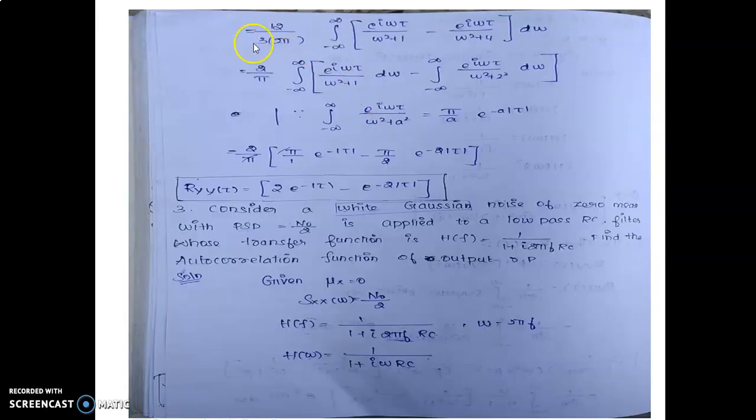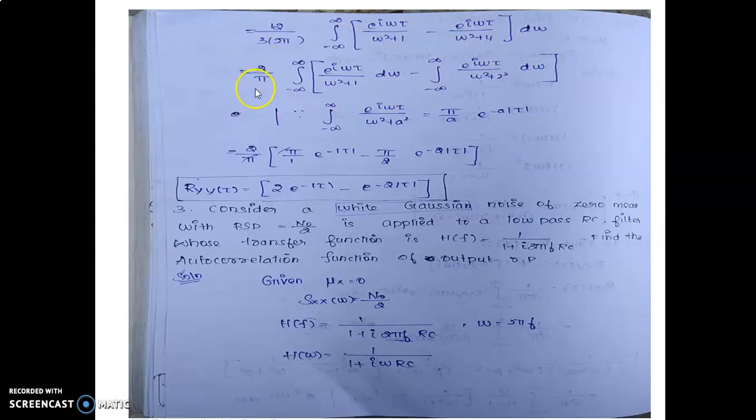Now take this constant term outside: 12 divided by 3 into 2 pi, integral from minus infinity to plus infinity of e^(i omega tau) divided by (omega squared plus 1) minus e^(i omega tau) divided by (omega squared plus 4), d omega. Now split this integral.